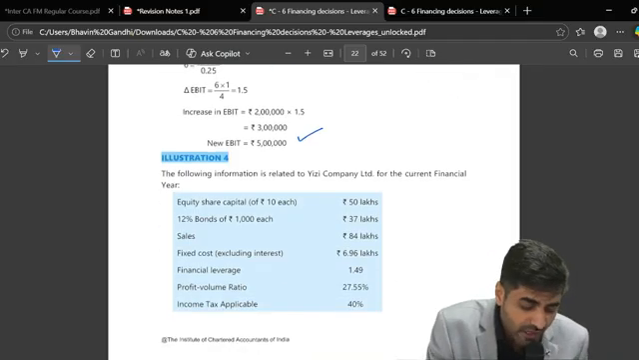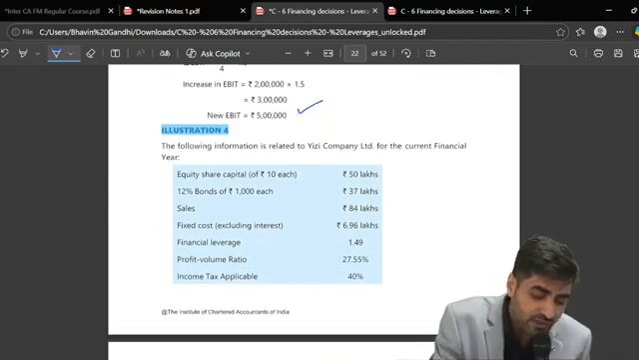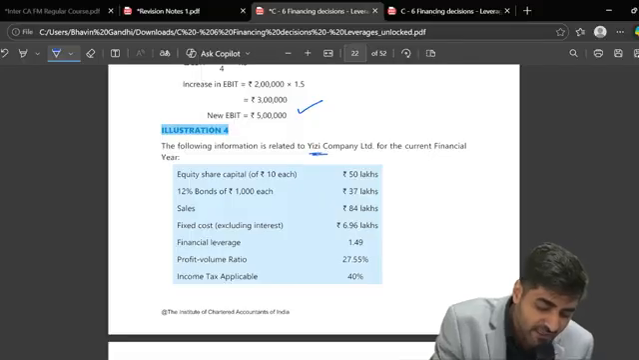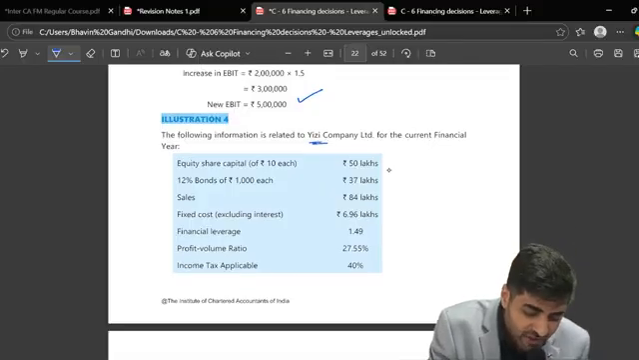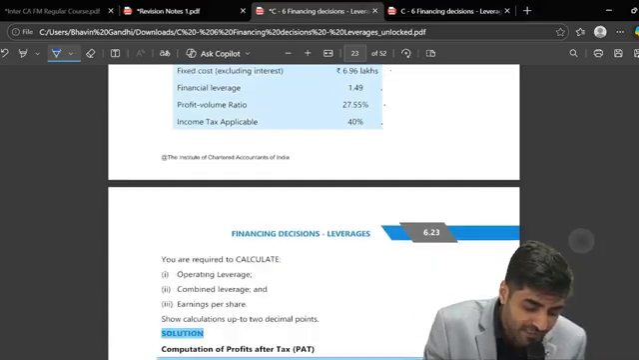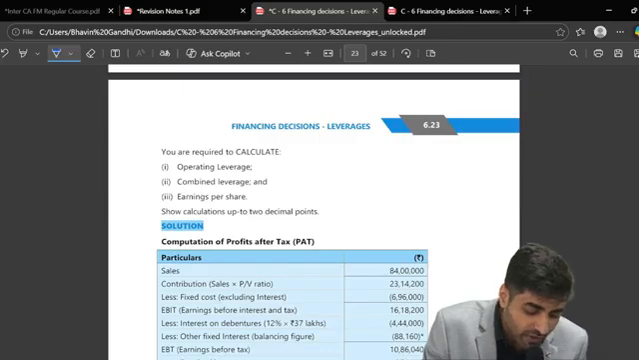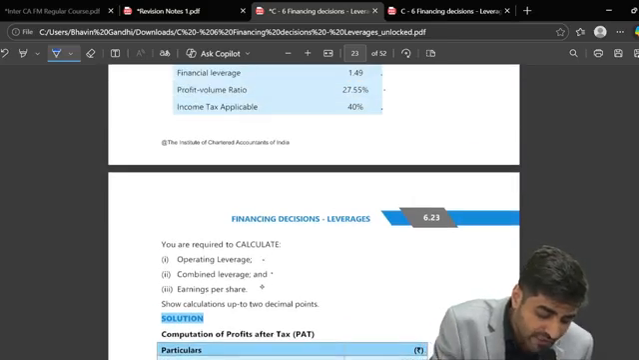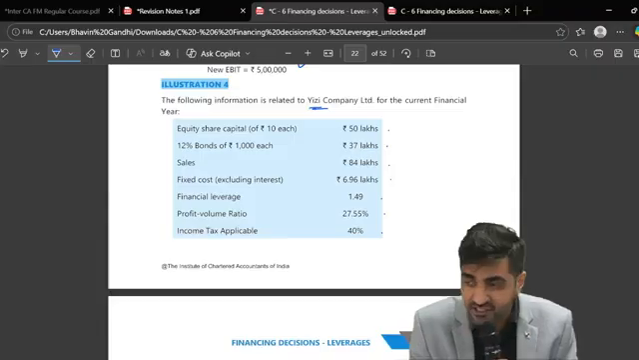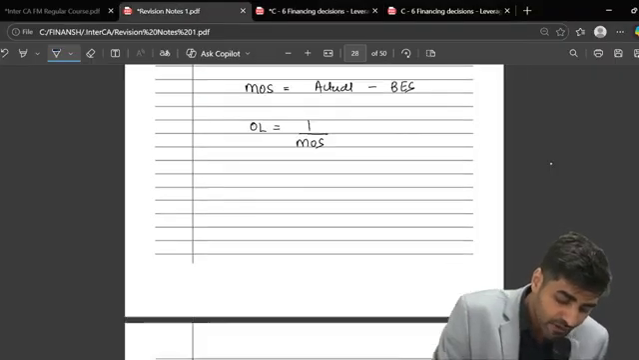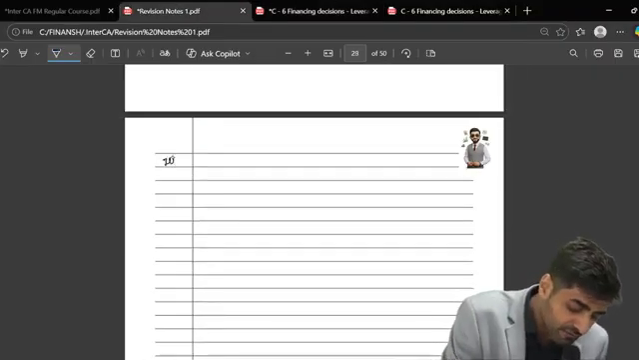Okay. Now illustration 4th. The following information is relating to Yeezy company for the current financial year, in which there is equity, 12% bonds, sales, fixed cost, FL, PV ratio and income tax rate. You are required to calculate what should be your OL, CL, EPS. Now this question I just want you all to pay attention. Okay. Now in this illustration 4, what is happening?